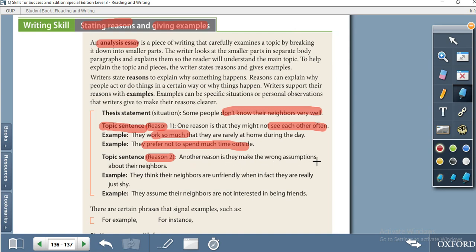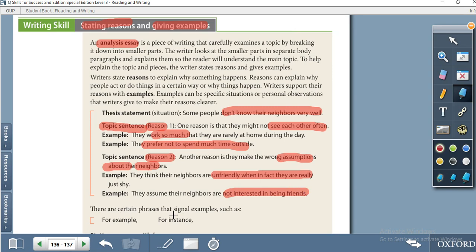Another reason is they make the wrong assumption about their neighbor. Sometimes people make wrong assumptions about other people. They think the neighbors are unfriendly, and for example we assume that our neighbors are not friendly or they are not good. Example, they assume their neighbors are not interested in being friends.